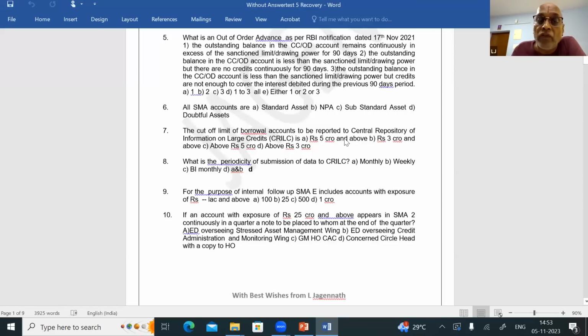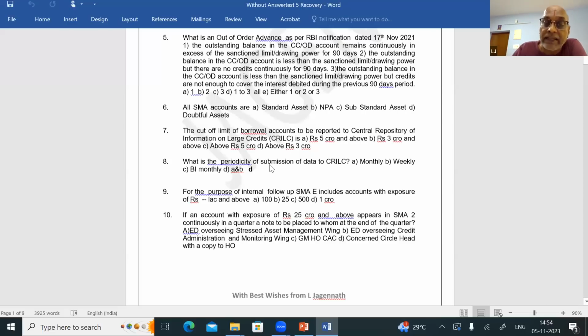Question number 8, what is the periodicity of submission of data to CRILIC? Monthly, weekly, bi-monthly. It is both monthly and weekly. So A and B, so for question number 8, the answer is D. Monthly, what you have to report, weekly, what you have to report. Monthly, on the last day, and weekly, every Friday, it has to be uploaded. So this is question number 8.